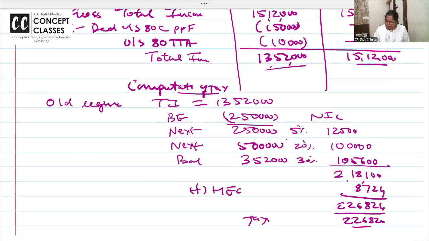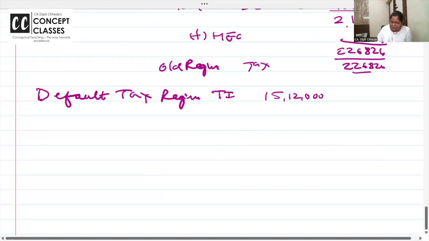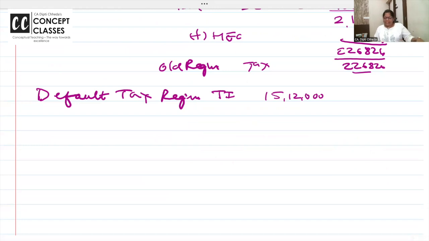Income is low, but the old regime tax is high. Now the default tax regime. How much is the total income? 15 lakh 12,000. Basic exemption is 3 lakh.